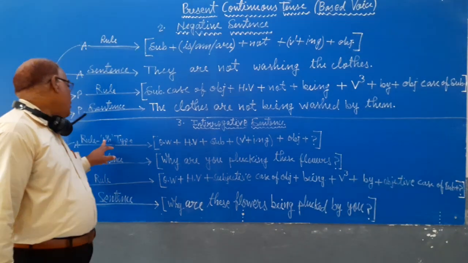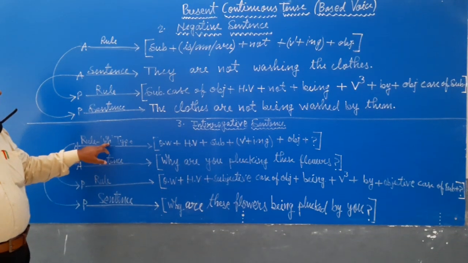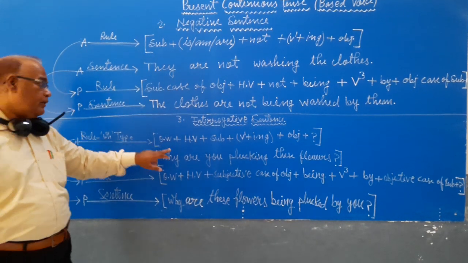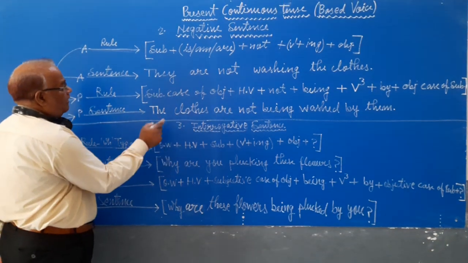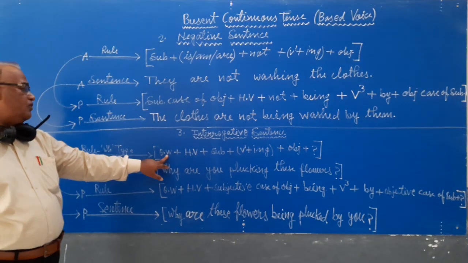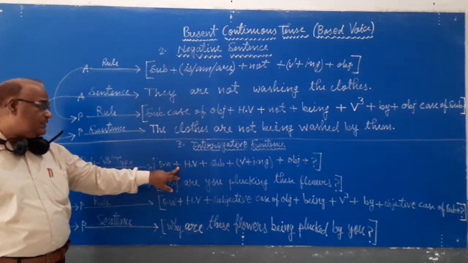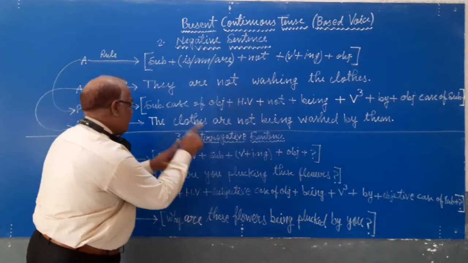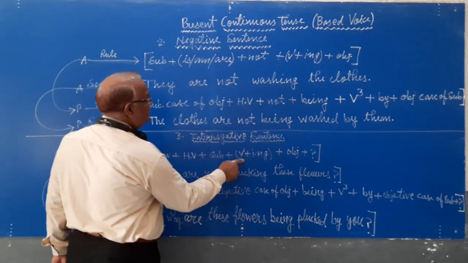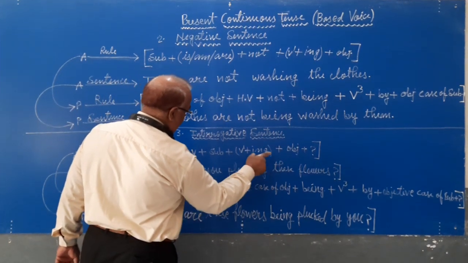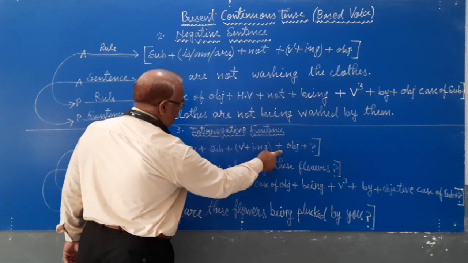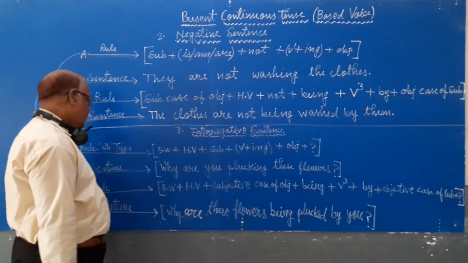I am giving the rule of WH type of interrogative sentence. First of all, QW, which means question word, plus helping verb related to subject, plus first form of verb plus ing, because it is always used in continuous, plus object plus interrogative symbol.